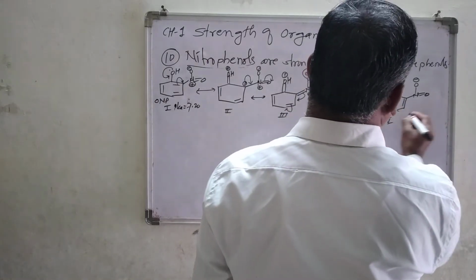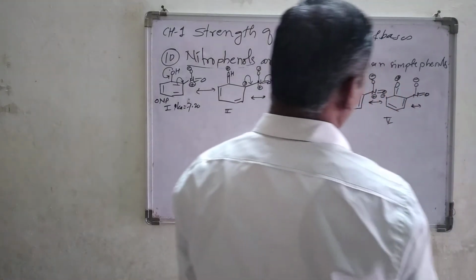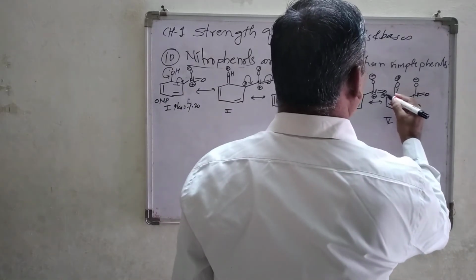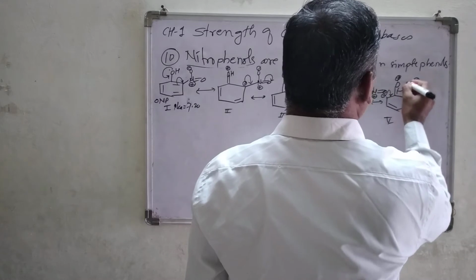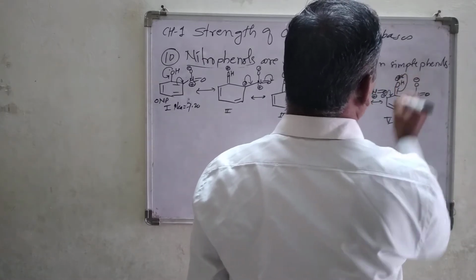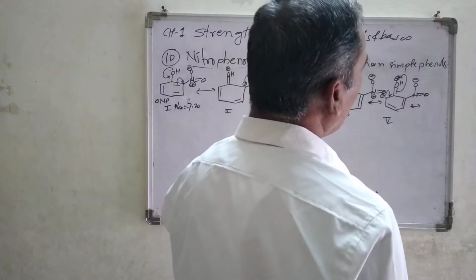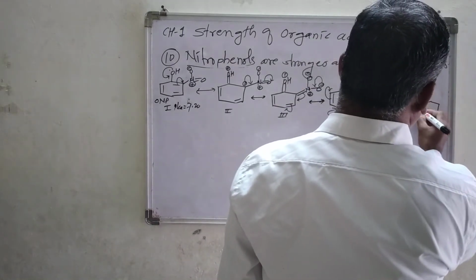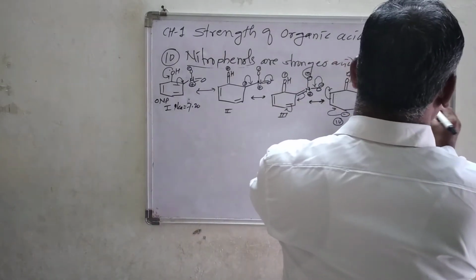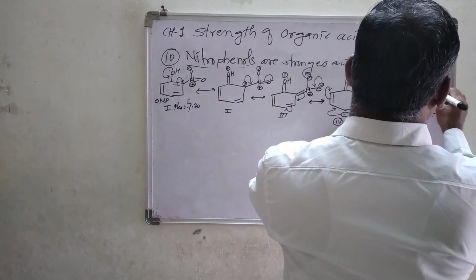This is structure number 5, and now finally this negative charge forming a double bond over here, and this double bond neutralizing the positive charge, so that finally you are going to get this double bond, OH.